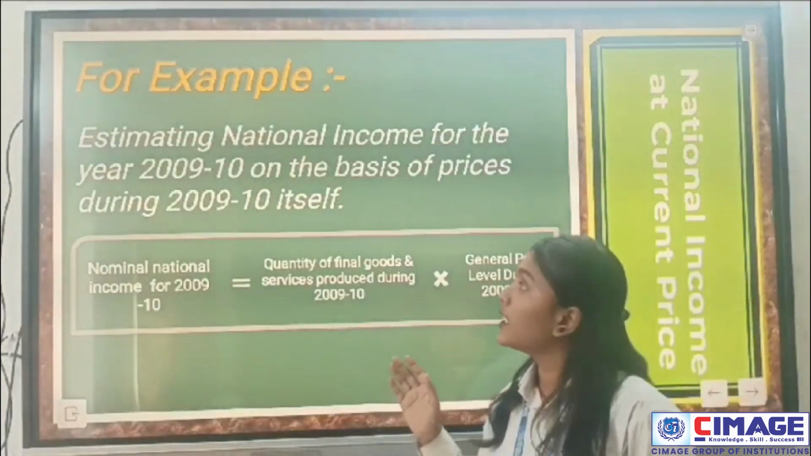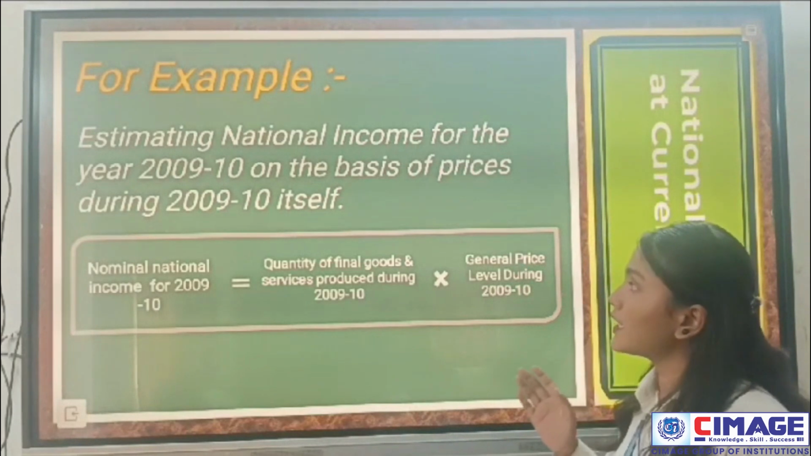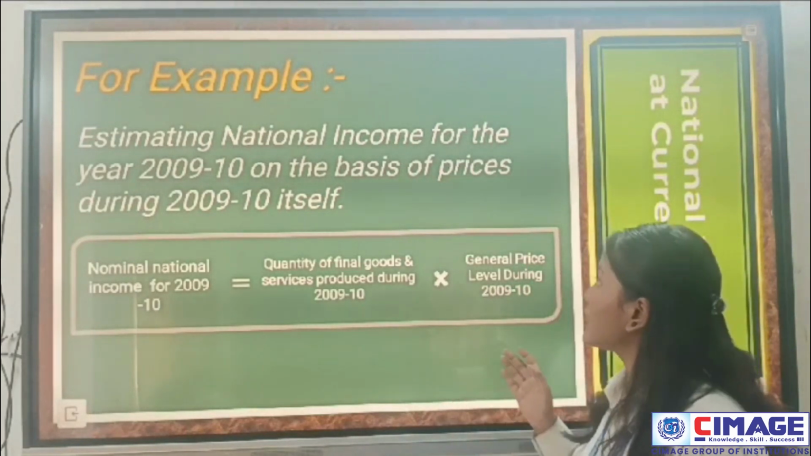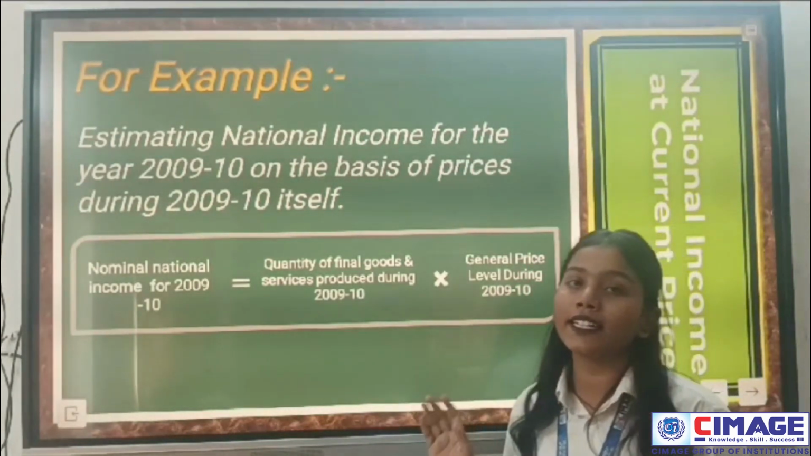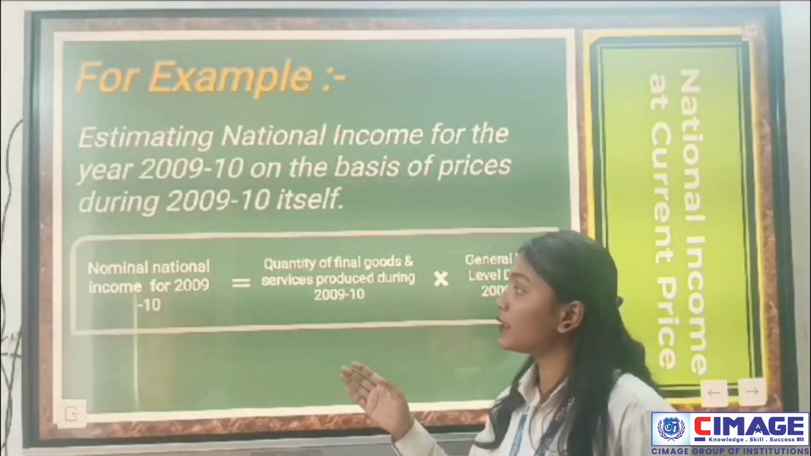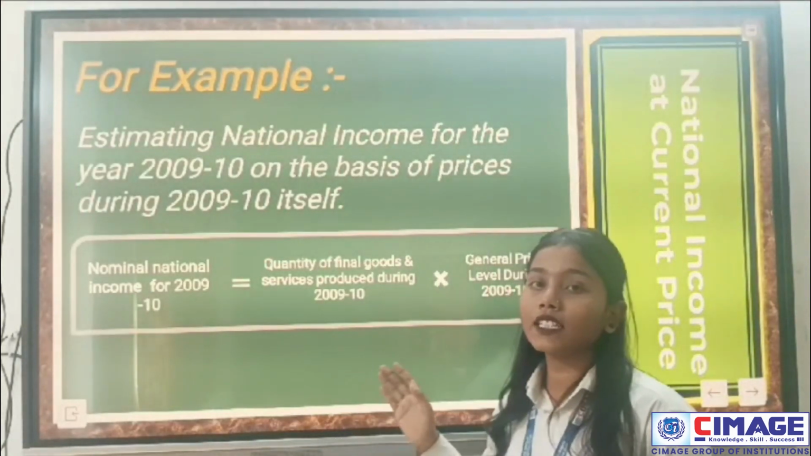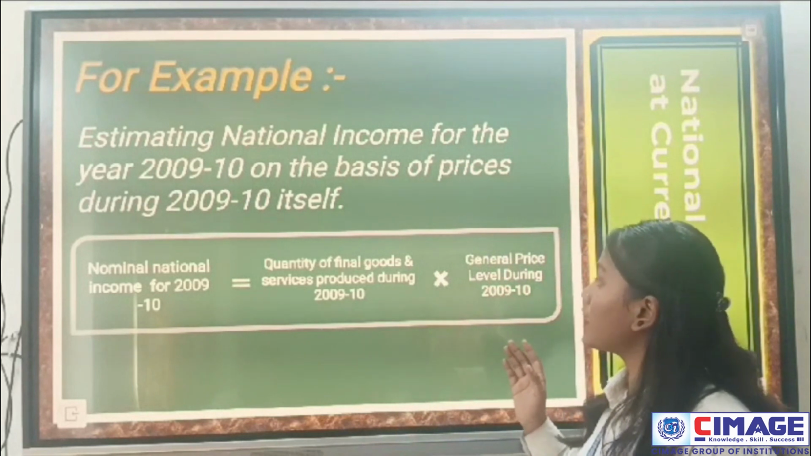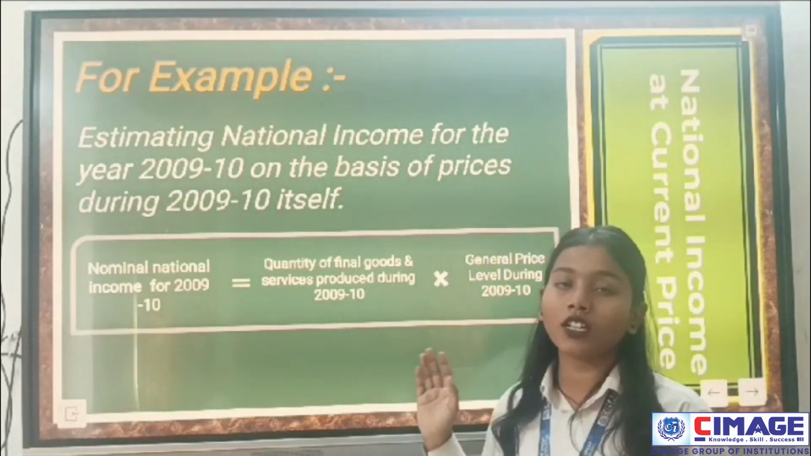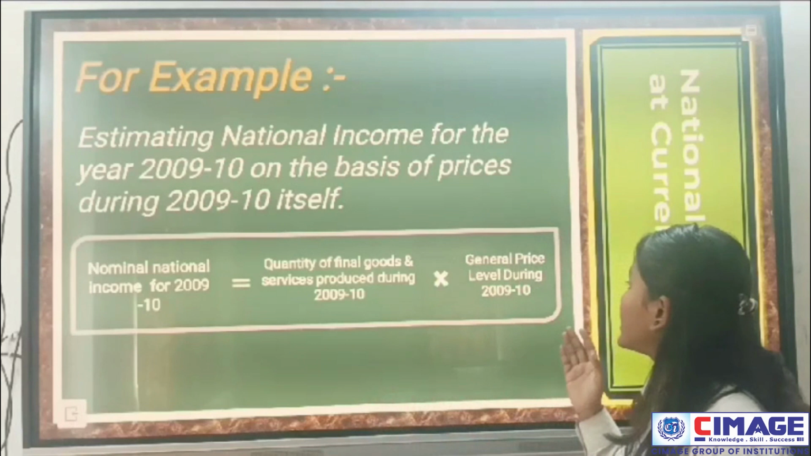For example, estimating national income for the year 2019 on the basis of price during 2019 itself. So national income for 2019 is equal to the quantity of final goods and services produced during 2019 into the general price